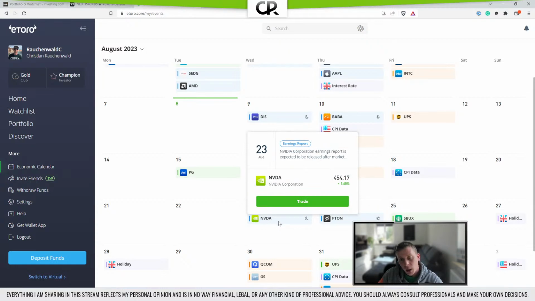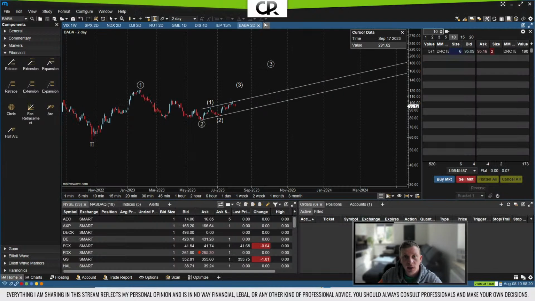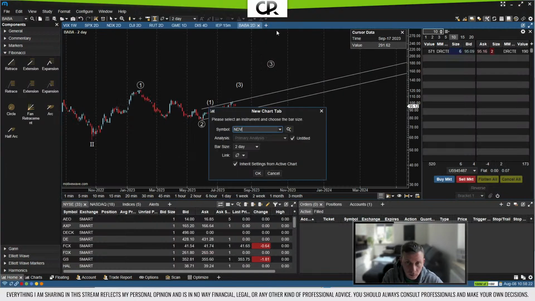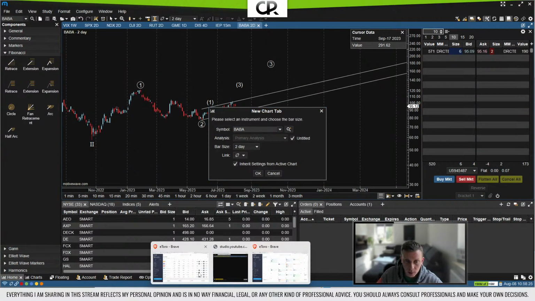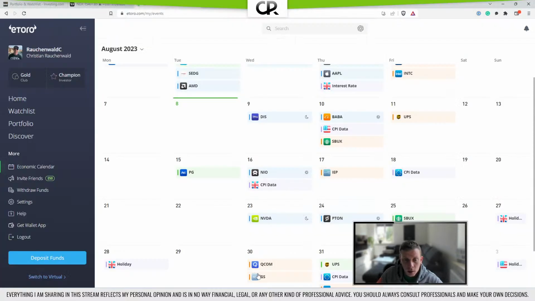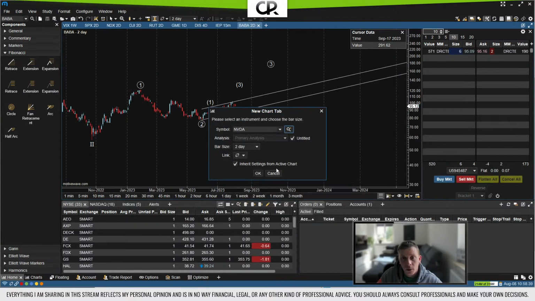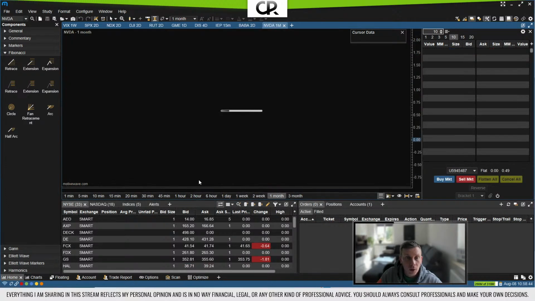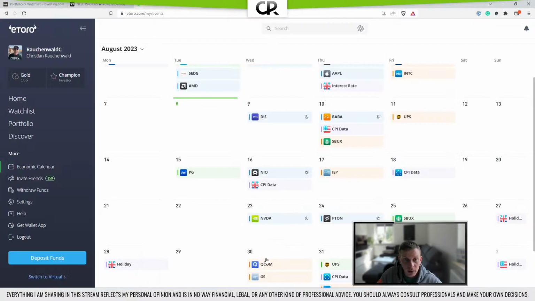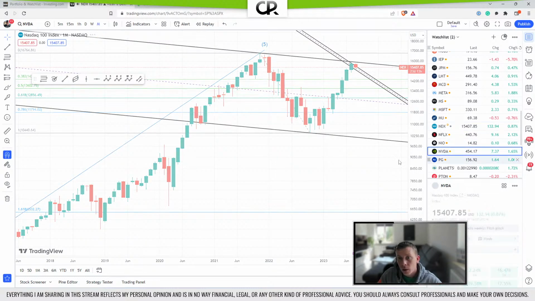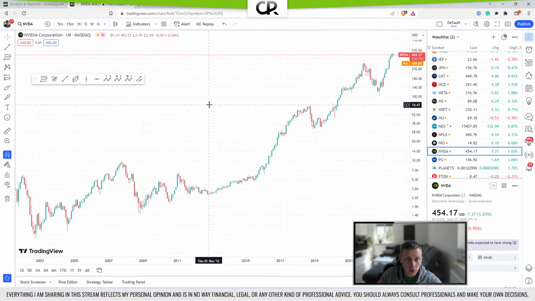Then NVIDIA is upcoming. NVIDIA would be interesting to see, because obviously that's one of the stocks that has been driving this rally so far. So if we look at NVIDIA, and we haven't so far, we start with a monthly chart, 1 month, and inherit settings, and then we first, as always, go to TradingView, and there look at the monthly chart, zoom out to see the history we have.